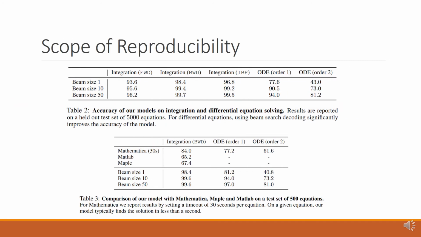These are the main results of the paper. In the first table, they reported the accuracy of their method on 5,000 test datasets. In the second table, they compared the performance of their model with famous computer algebra systems like Mathematica. These results are supposed to support the main claim of the authors, which is that deep learning-based symbolic computation has advantages over computer algebra systems. Due to the significance of these results, I was motivated to study their reproducibility. In particular, I tried to reproduce the results of symbolic function integration with greedy decoding on the BWD dataset, which was reported to be 98.4% accurate.